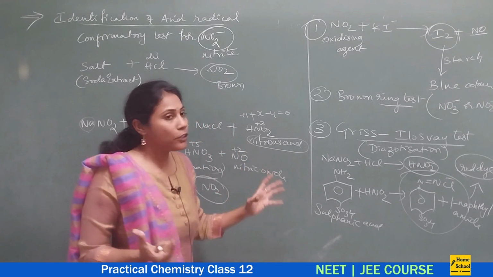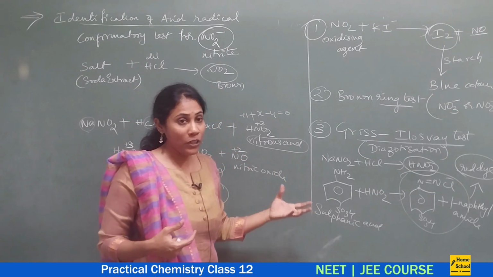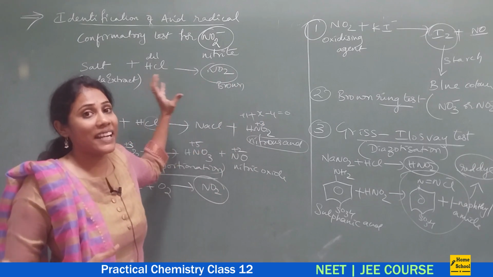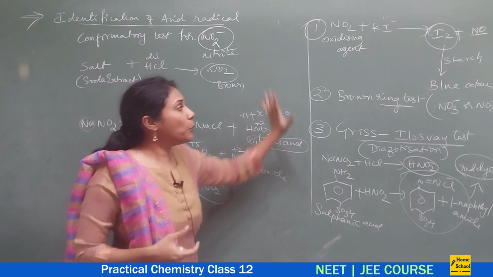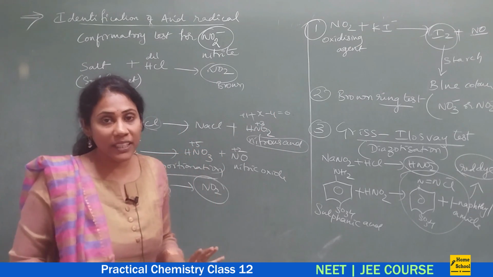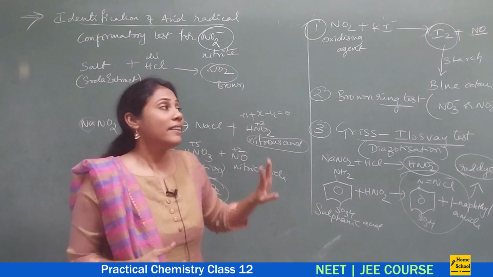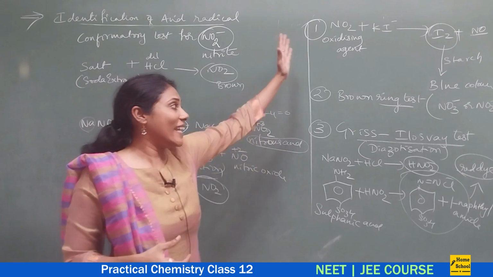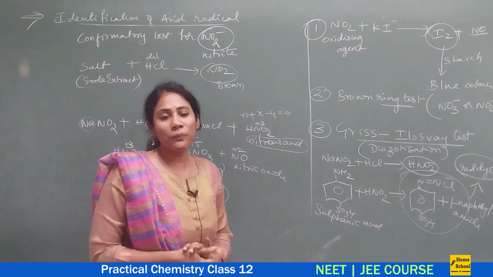So it is better to revise all those chemical reactions in the lab manual for whatever acid radicals they have mentioned in the syllabus. These are the group 1 radicals mentioned in the syllabus: carbonate, nitrite and sulfide, and I have shown you their confirmatory tests. That is all about group 1 radicals.